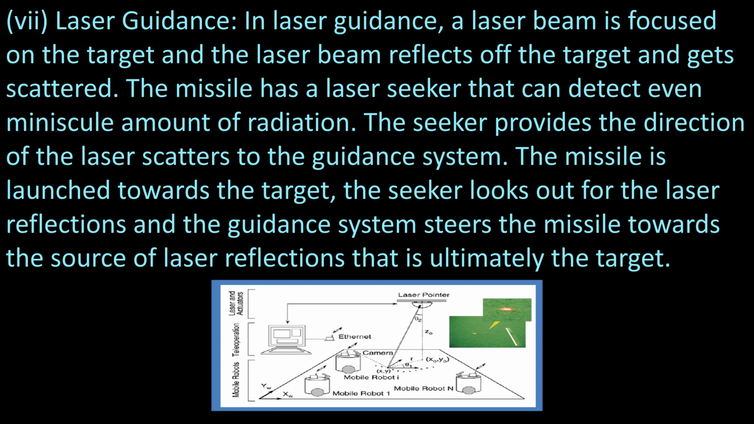In laser guidance, a laser beam is focused on the target and the laser beam reflects off the target and gets scattered. The missile has a laser seeker that can detect even a minuscule amount of radiation. The seeker provides the direction of the laser scatter to the guidance system. The missile is launched towards the target and the seeker looks out for the laser reflection and the guidance system steers the missile towards the source of the laser reflection, that is ultimately the target.